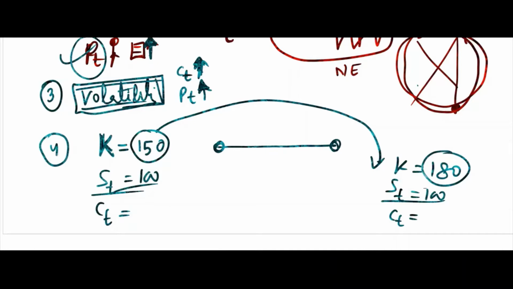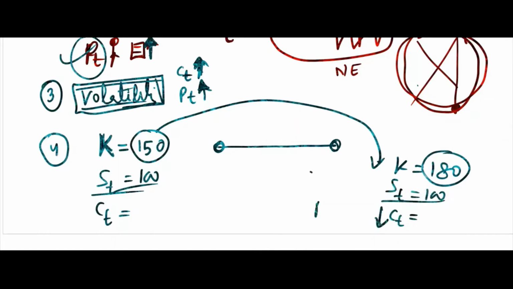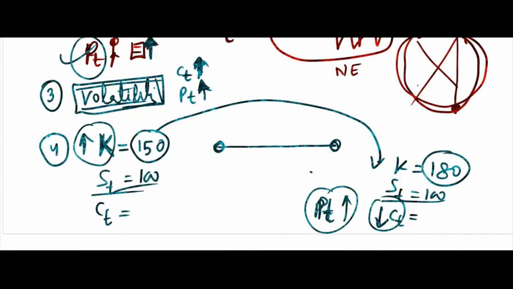What will happen? You have seen the website, it will go down, you think. You just go through the website. I must have shown you before also. Initially there are high four figures and then it goes down to 35, 30, like that. Then what will happen here? Put option will behave in a different way. Put option PT will go up. If K goes up, this you need to remember, from 100 to 180.